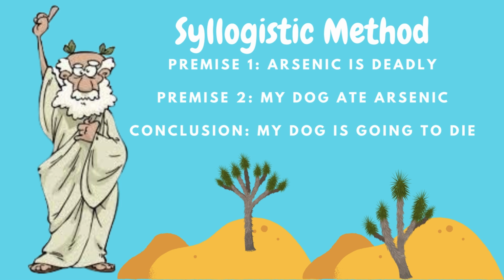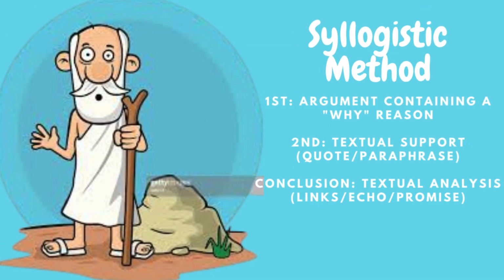So how do we morph that heuristic and get something for the purposes of constructing a synthesis paper? Well, I got you covered. First premise is going to be an argument containing a why reason. That's going to require some unpacking, so I got a few exemplars for you to demonstrate that. The first premise is going to be a 3-sentence move, and my reasoning behind that is because I want the centrality of the argument, right? I want the student's argument to stay centered.